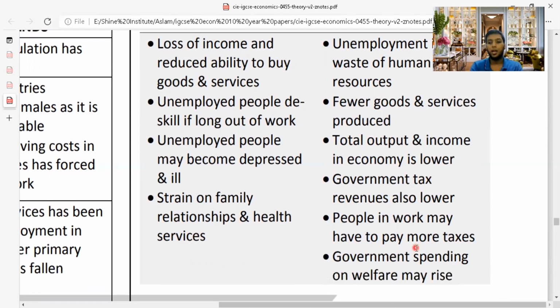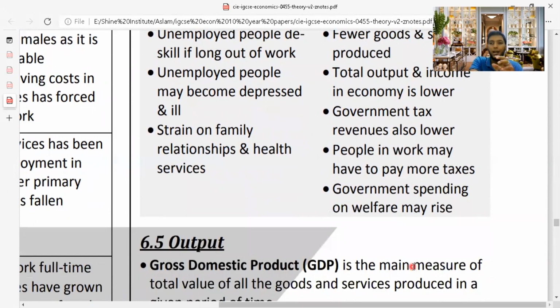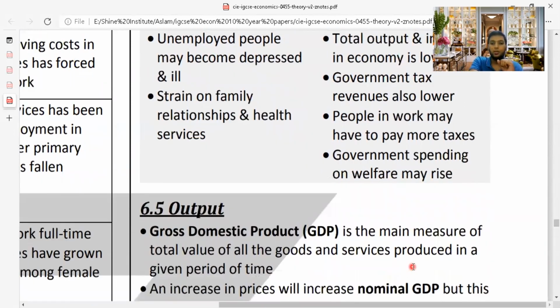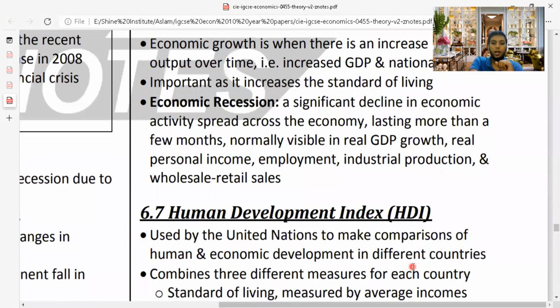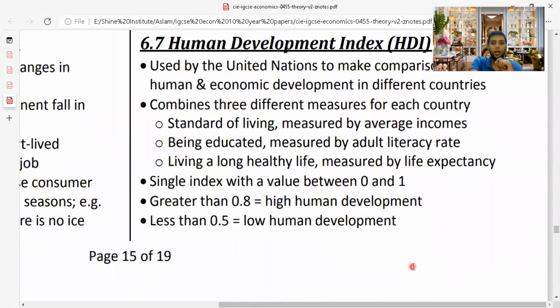People in work may have to pay more taxes. People who are in jobs will pay a higher tax, so that will also put pressure on the people who are already working. Government spending on welfare may rise. When these unemployed people go on strike or riots or something, the police defense should be highly staffed, so that will increase the cost to the government. Then we move on to the last three contents of this part.